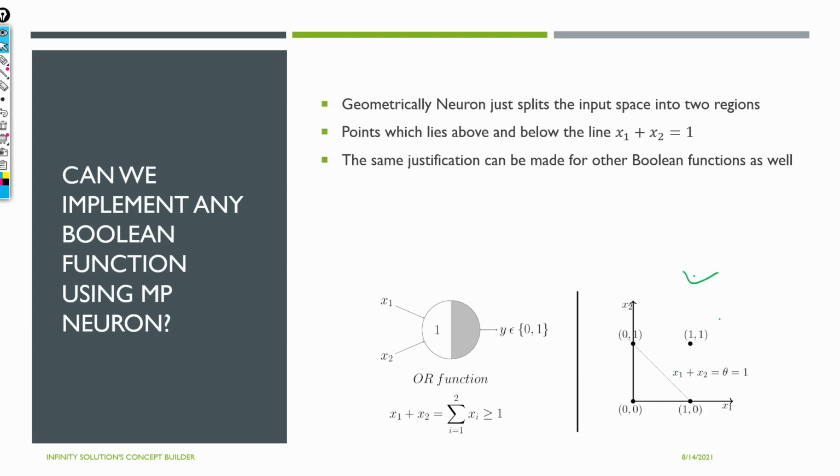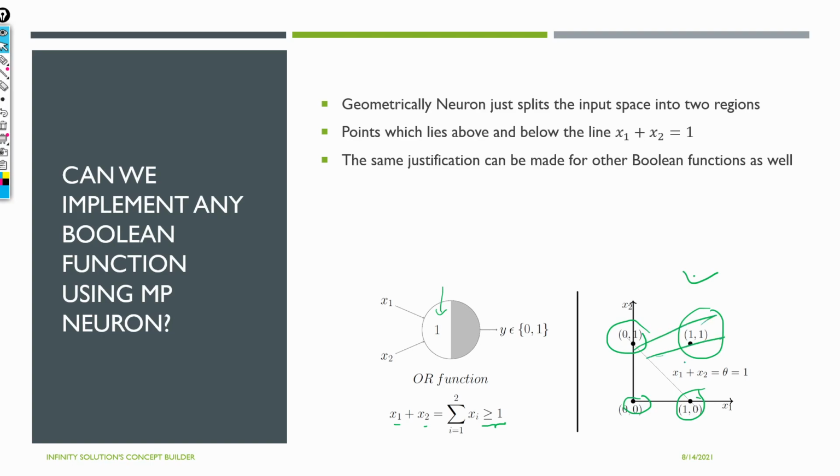Now let's see the geometrical representation. Again, I'm taking the OR function, and we know that our threshold will be 1 here. So can we say that these are our inputs, x1, x2: 0, 0, then 0, 1, 1, 0 and 1, 1 for the 2 input binary case. So what we are getting in terms of the OR function is that whenever the summation of x1 and x2 is exceeding 1 or is equal to 1, then we get our output as 1.